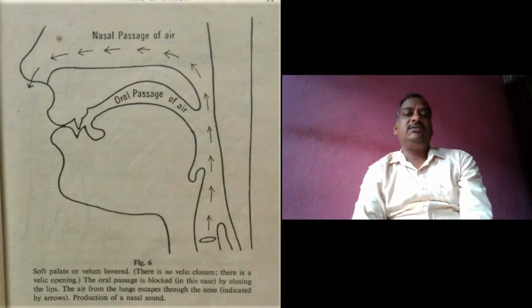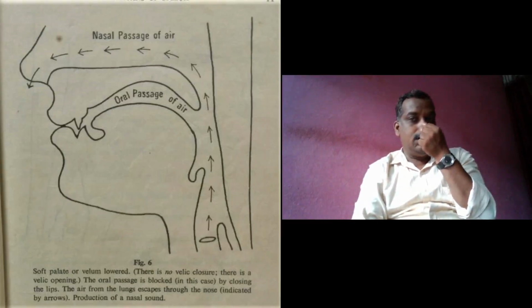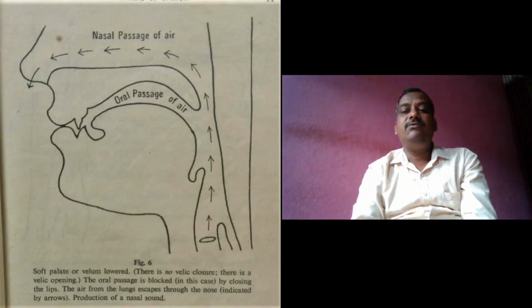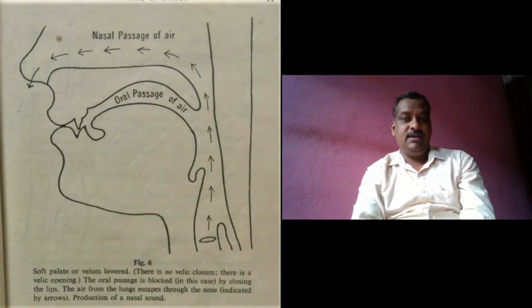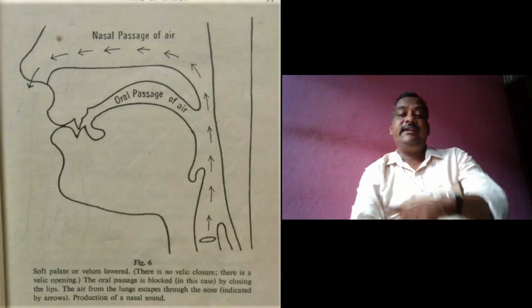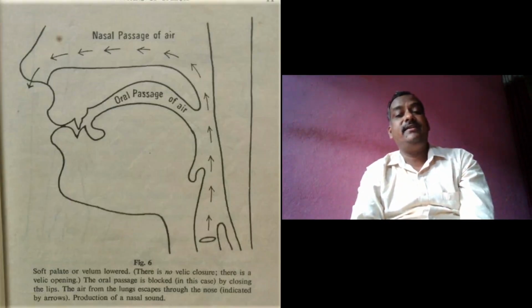Then we articulate the other sounds like p, b, t, d, k, g, cha, ja. The sound never stops. It means that there is a velic closure, the soft palate is raised, it touches the back wall of the pharynx and closes the nasal passage of the air.